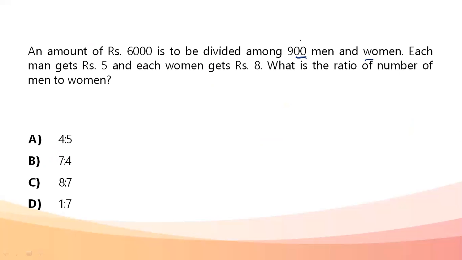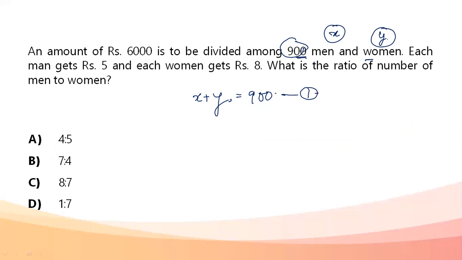So the total number of manpower that I have is 900. Let the number of men be X, and the number of women be Y. So the first equation that I can form here is X plus Y equals 900. That is, the number of women and men together is 900. This is my first equation.